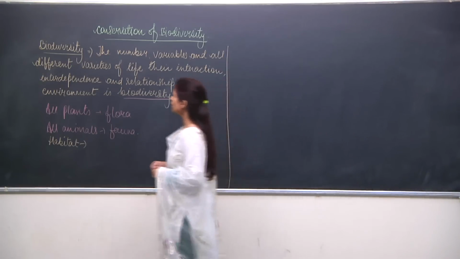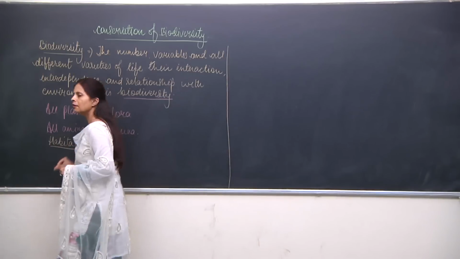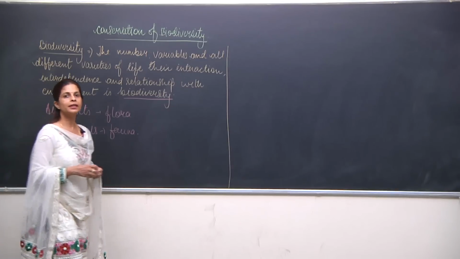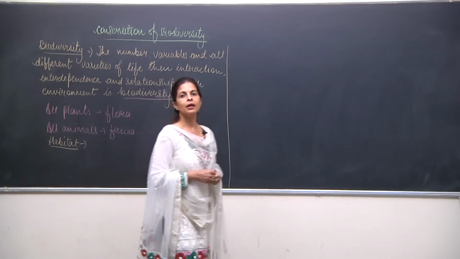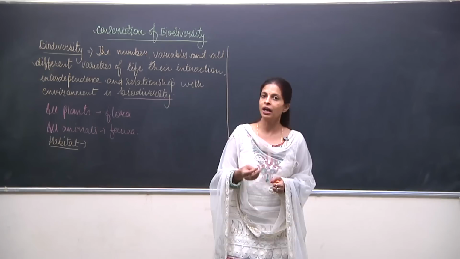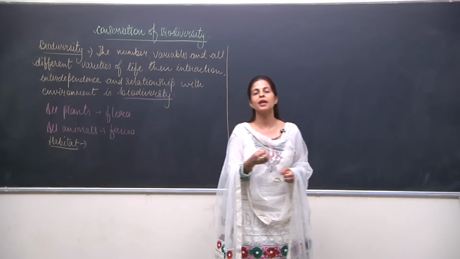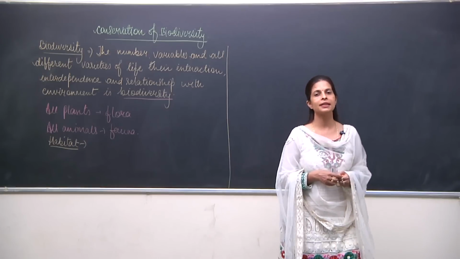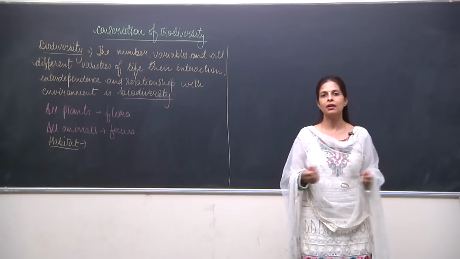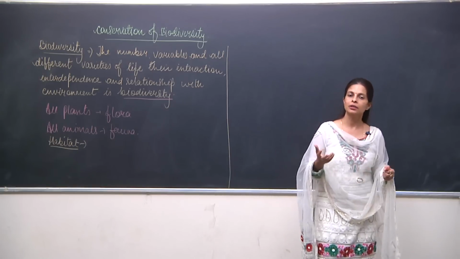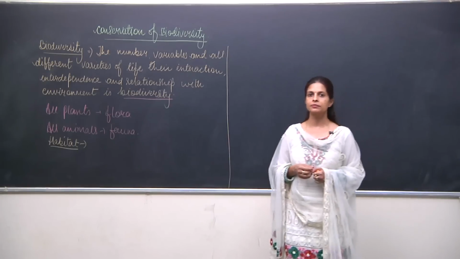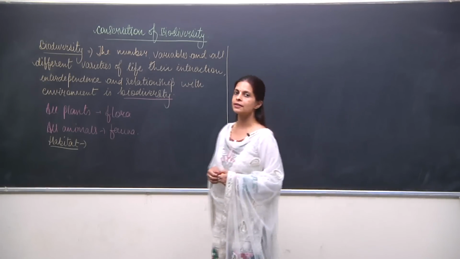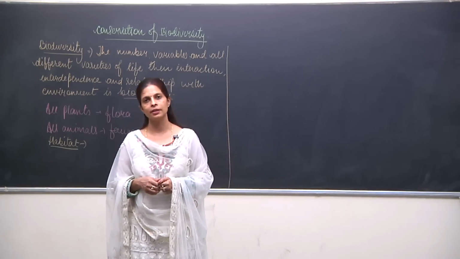So when we talk about habitat, India is rich, India has a variety of habitat. We have deserts, we have polar regions, that means in the polar regions we have snow. If we talk about the surface of the earth, we can say that on the polar regions we have snow, a lot of desert part is also there, water is there, and different kinds of forests are also present on the surface of the earth.